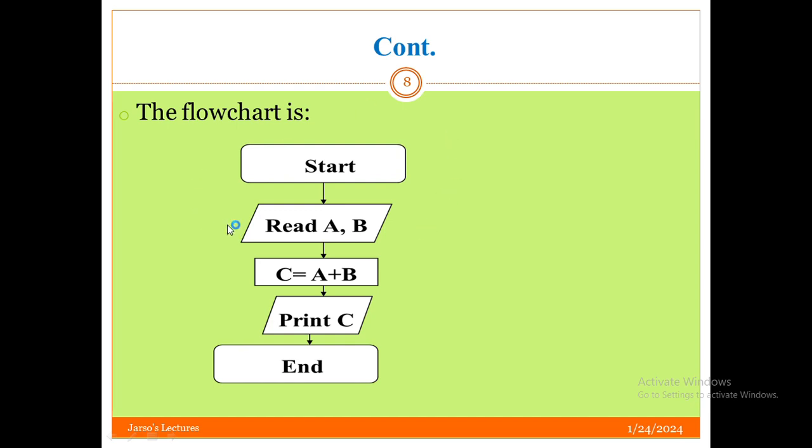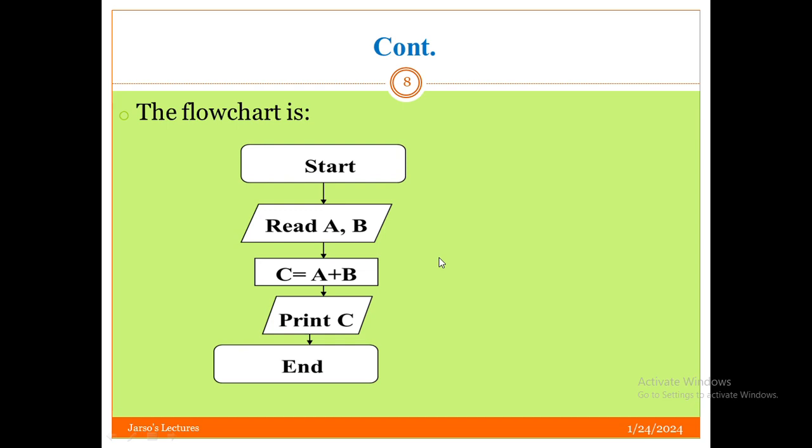What you have to bear in your mind is that different symbols are used for different purposes. This is for termination, for the starting and ending points of the algorithm. This is for input and output. This one is for processing or for computation. This is what we now bear in our mind. And there are other symbols. For example, if a decision is there, we use a diamond-shaped box. This is what flowchart means.